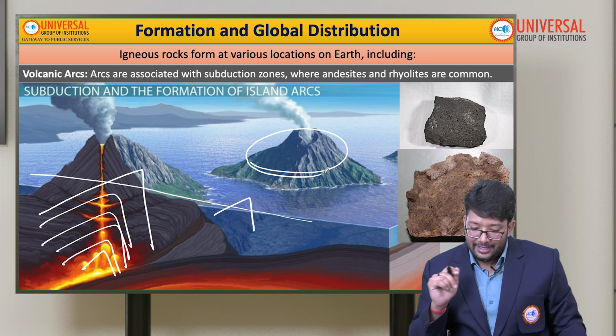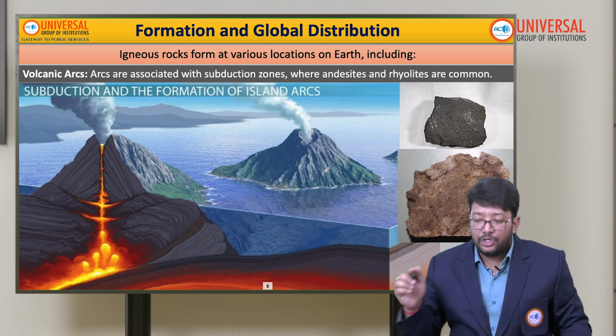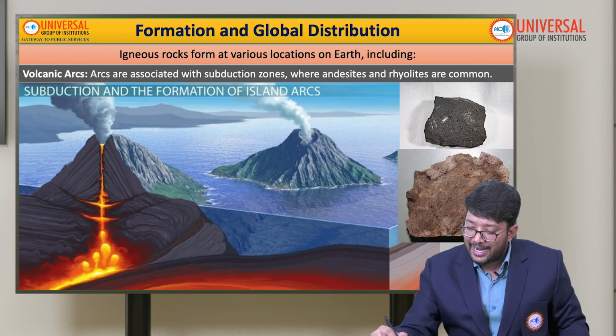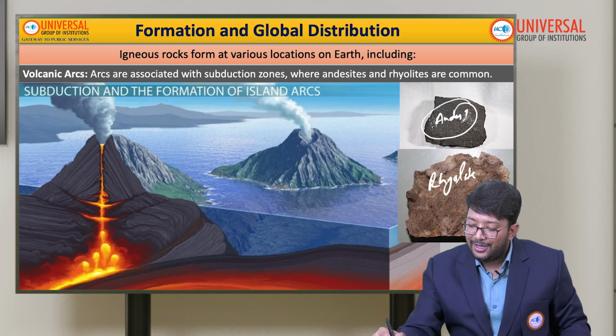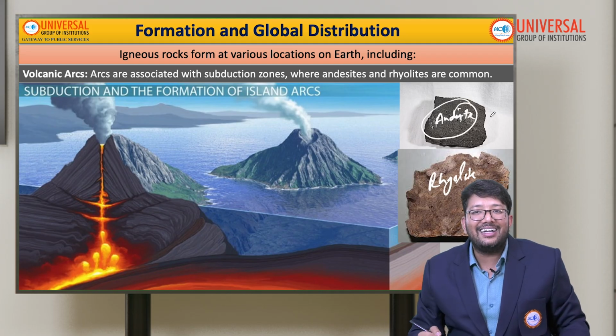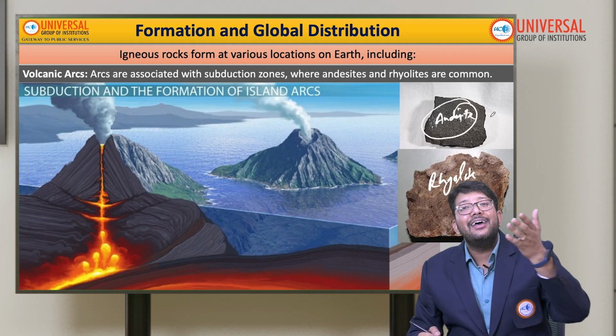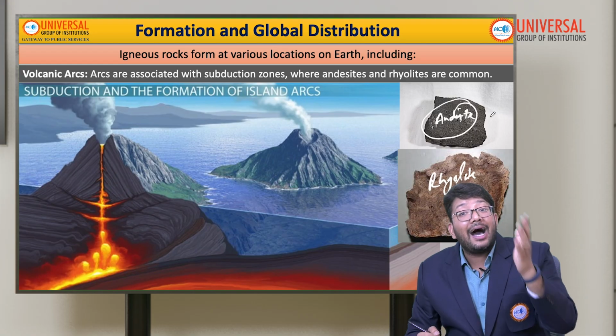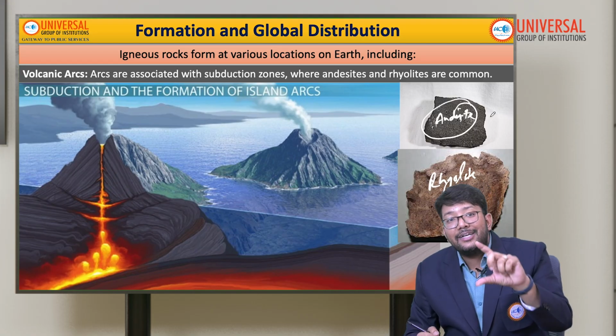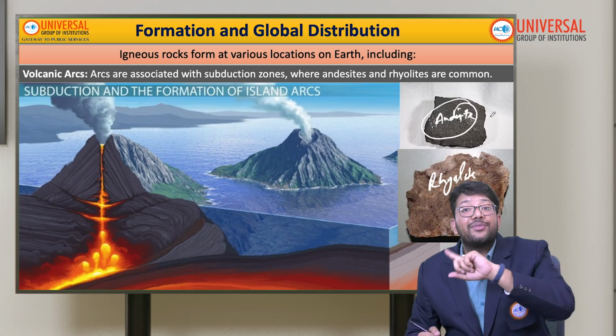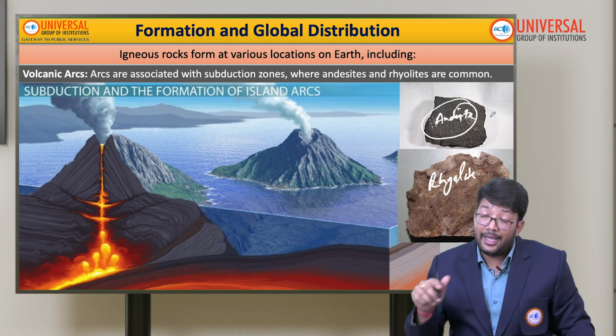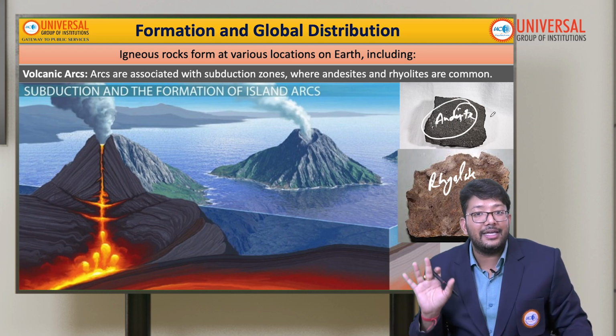Okay, fine. So at volcanic arcs, two rocks are generally found. One is andesite, and this is our rhyolite. Now tell me, which one has more silica content? Obviously rhyolite will have the high silica content and andesite will have the low silica content. That's why the color difference is there. In the end, both are igneous rocks only.